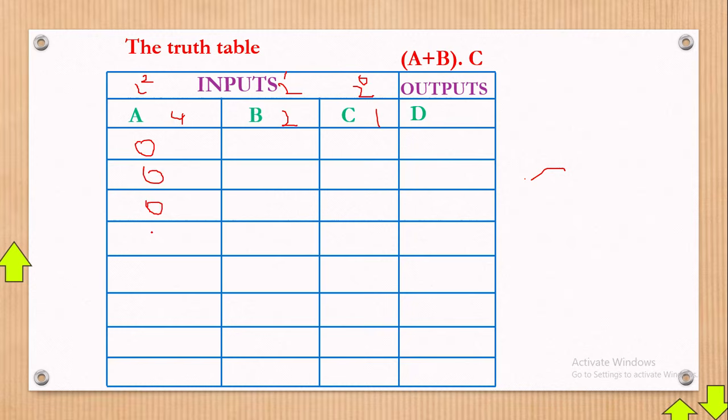0, 0, 0, then 4. But remember, we write in zeros and 1s. So after zeros you get 1s. So 1, 1, 1, 1. There should be 4. So 1, 2, 3, 4. That's how you go about the input.